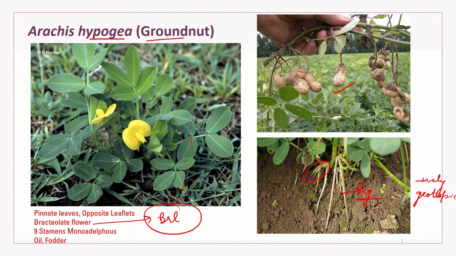What is the economic importance? We consume these seeds directly. Second, oil is obtained. It's an oil yielding crop, and very commonly groundnut oil is used in our kitchens for cooking purposes. And whatever remains, the plant body, is used as fodder.